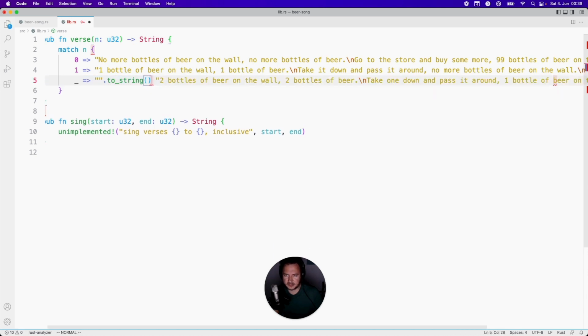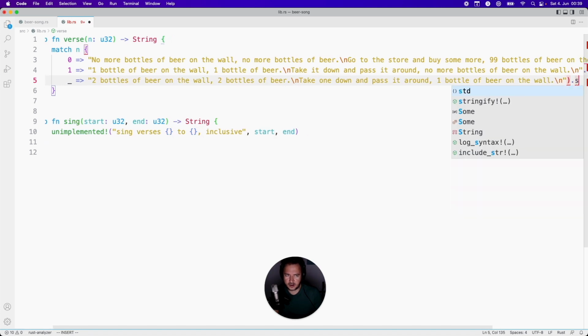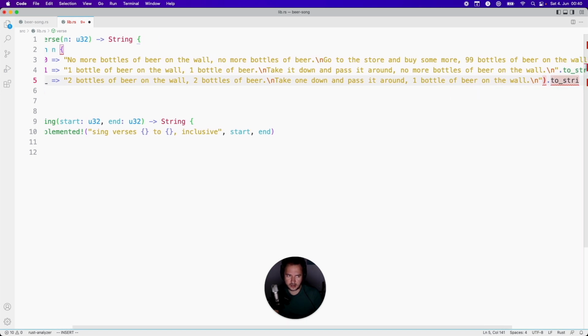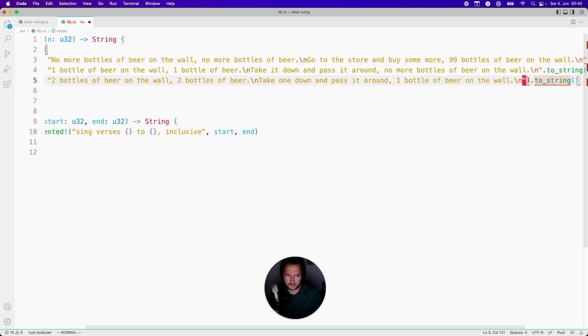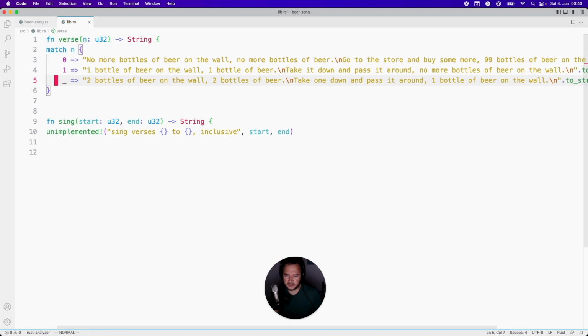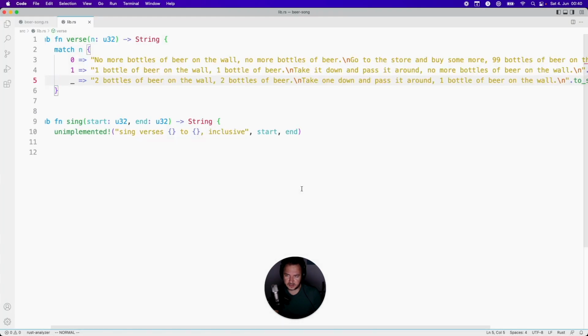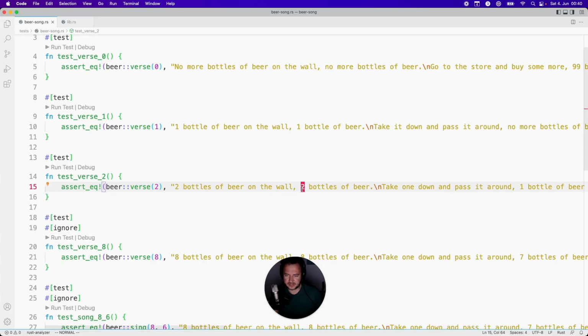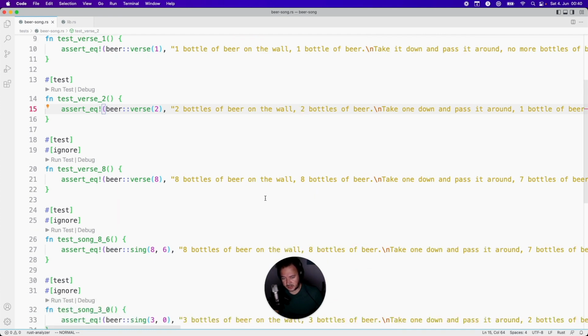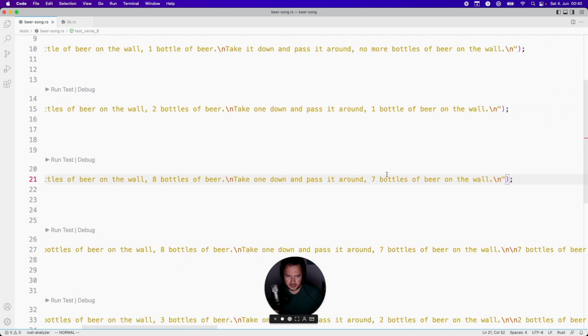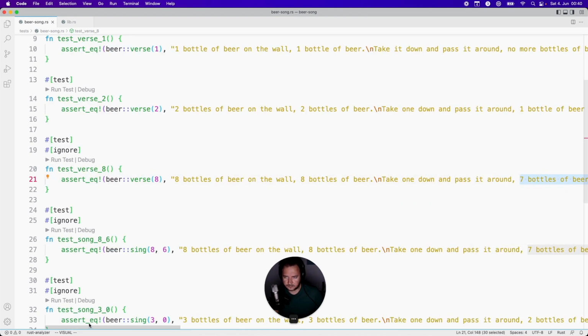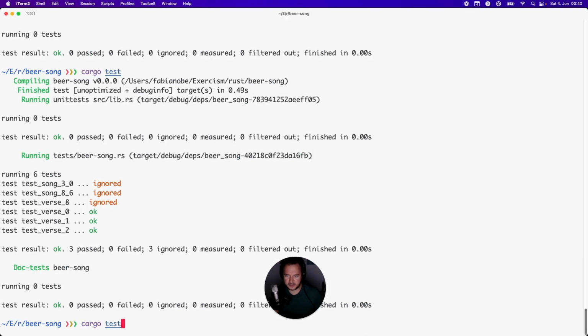Okay, so let's do it like this. Let me just check one thing. If we do like this, actually passes. Okay, maybe do it like this then. But now I have 8 bottles of beer on the wall, and now we can't. Now we need to implement something. So 8 bottles of beer on the wall, and then it becomes 7. Alright, let's run this test.